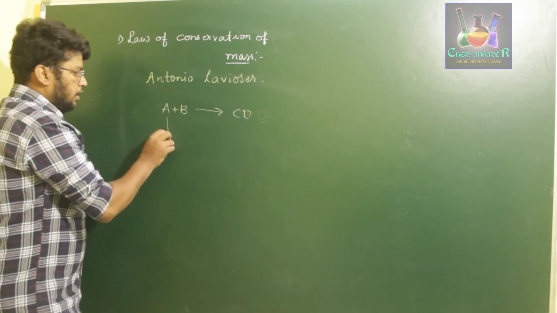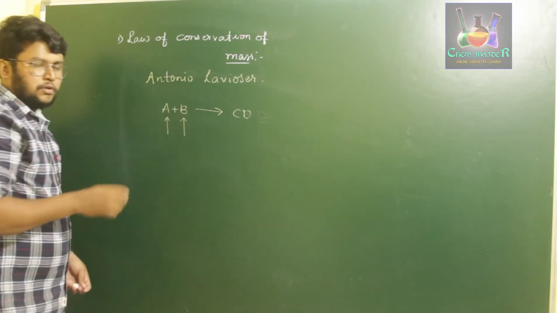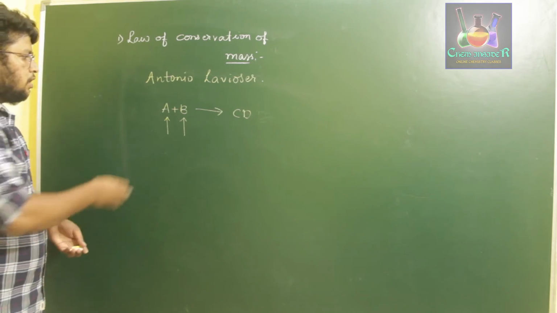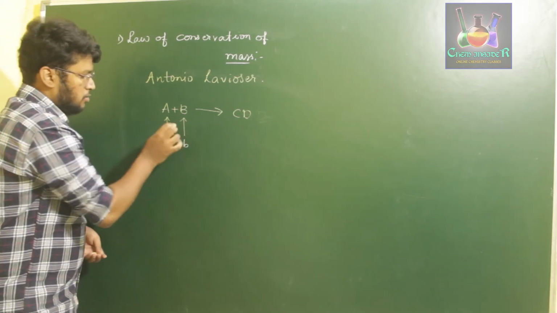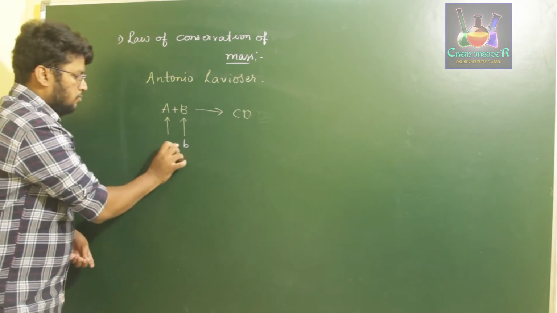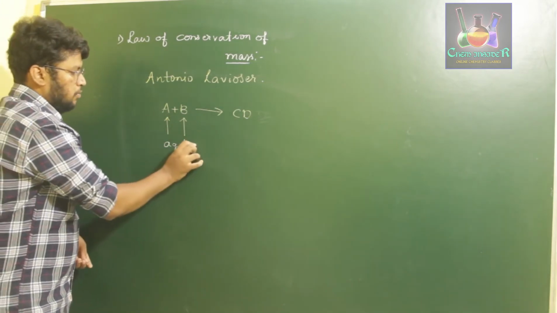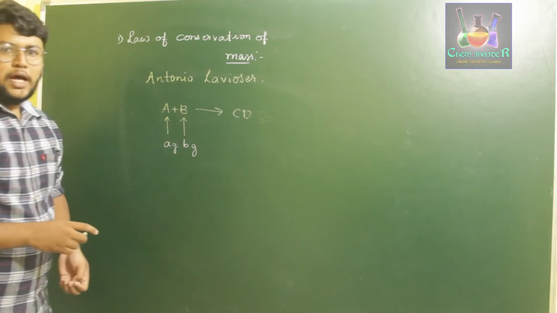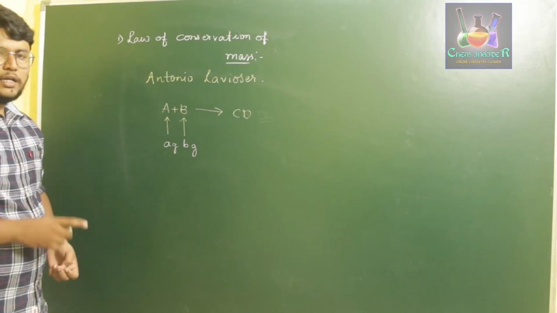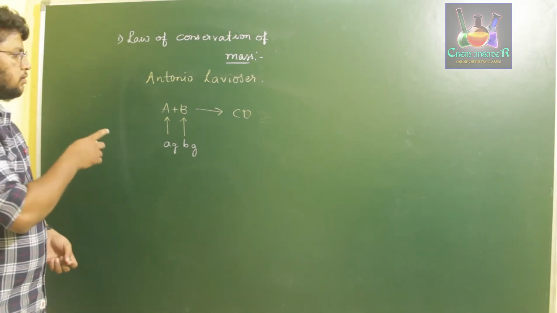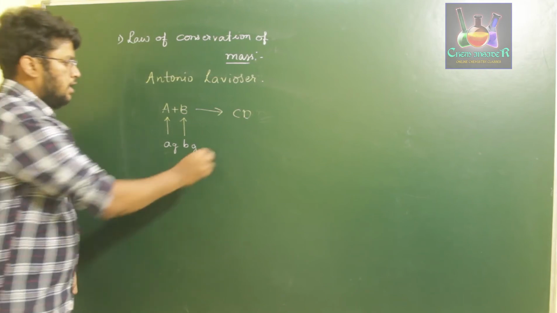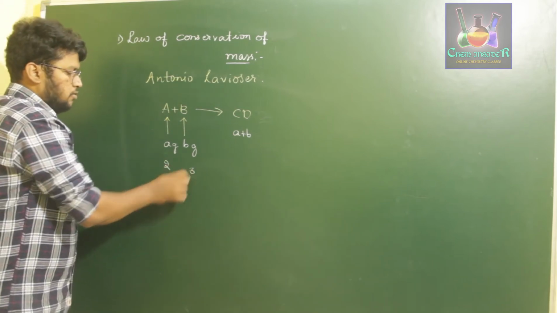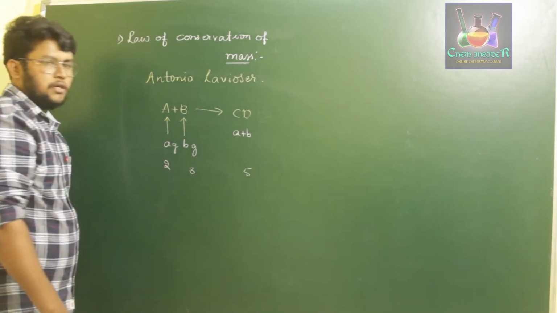Let us say he took a grams of capital A and b grams of capital B, and he found that the product formed has a mass almost exactly equal to the sum of the reactants, A plus B. If he took 2 grams of A and 3 grams of B, he found that the mass of product formed was 5 grams.